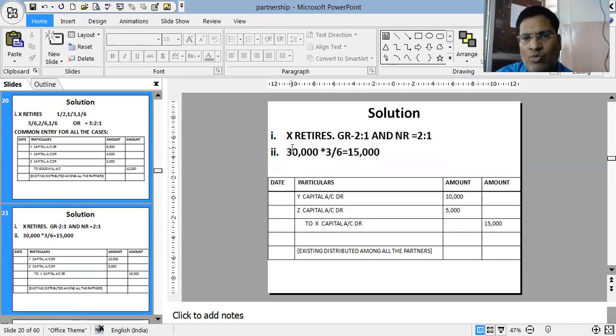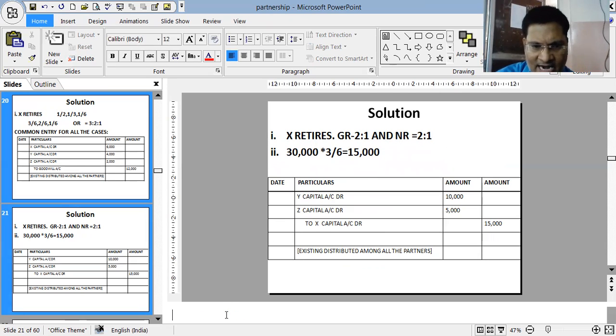Now, this is case 1. X retires. So the gaining ratio is 2:1 and the new ratio is 2:1. When nothing is mentioned, we remember that the old ratio was 3:2:1, and when partner X retires, the leftover ratio becomes 2:1.